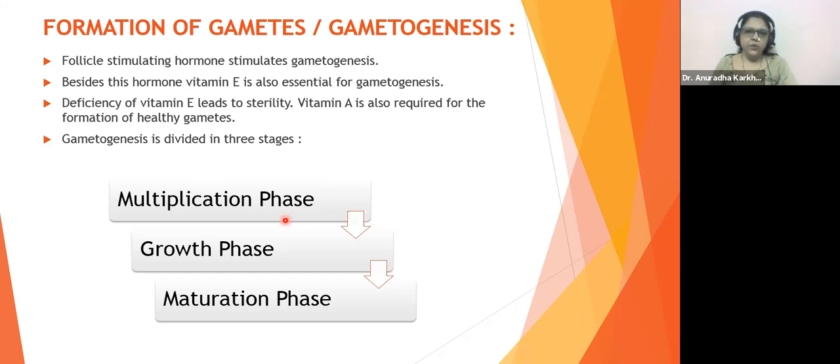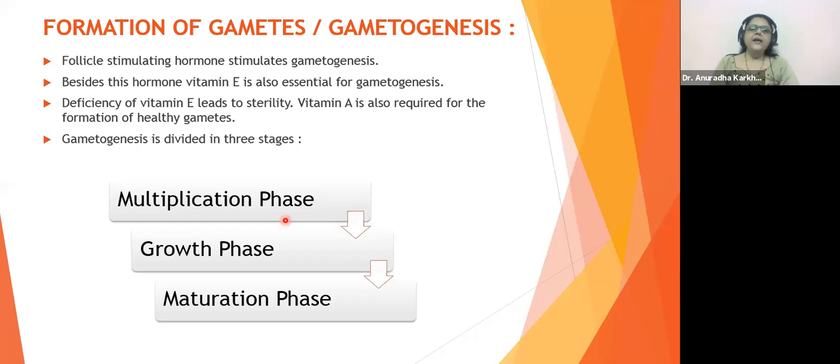Vitamin E is required. Deficiency of vitamin E leads to sterility. Yeah, because as I said, E is for fertility. If E is not present in good amount, it will lead to sterility. Vitamin A is required for the formation of healthy gametes. So E and A are very important.